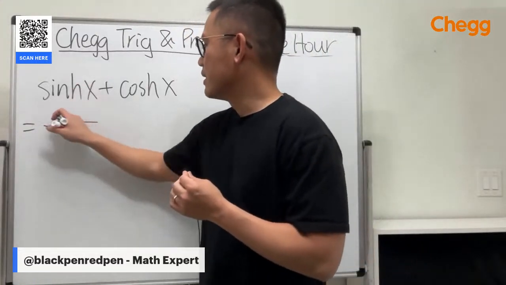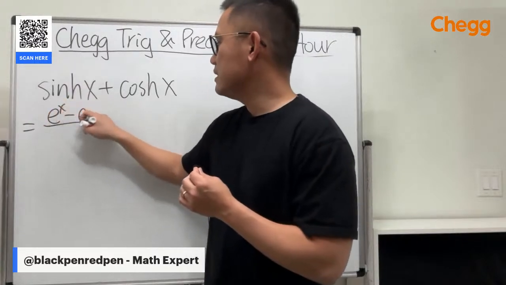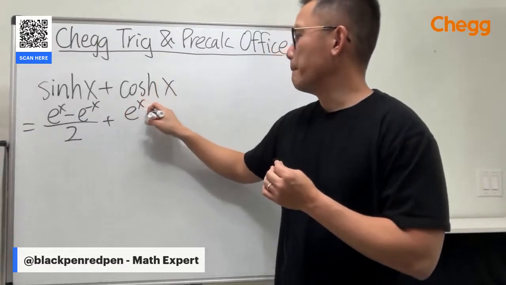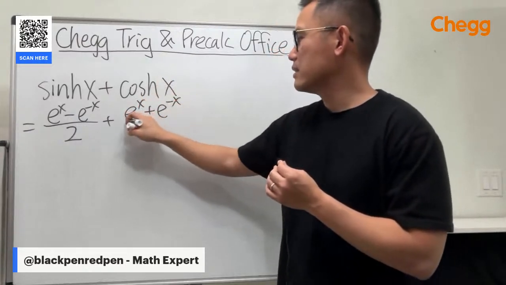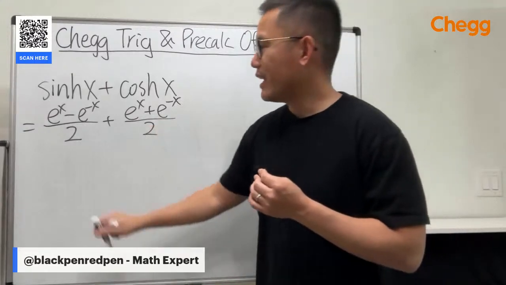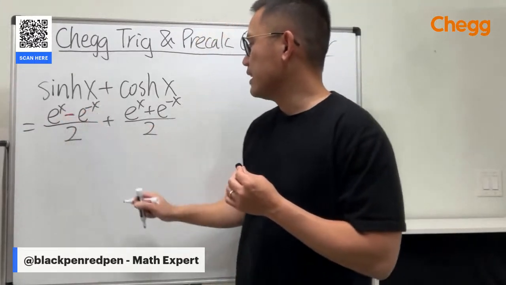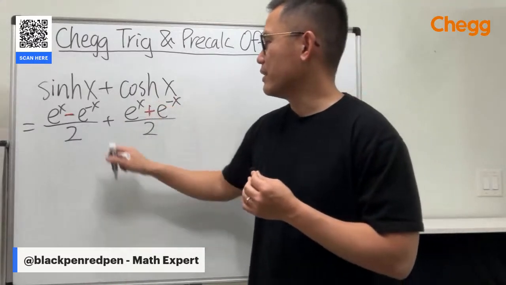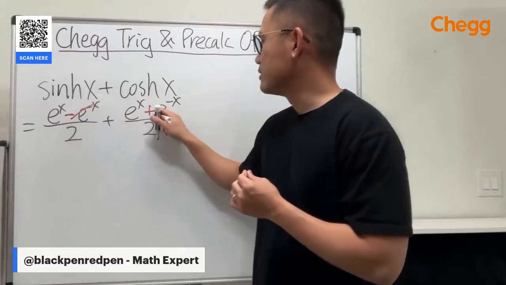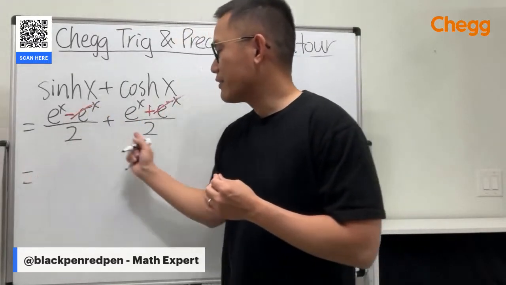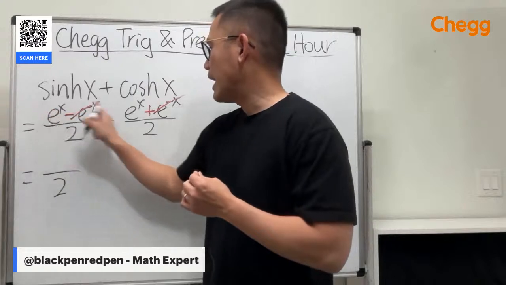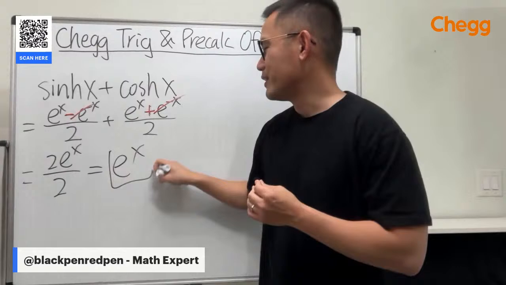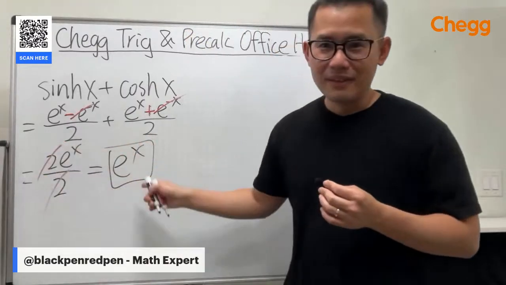Because this right here is e to the x minus e to the negative x over 2, and this is e to the x plus e to the negative x over 2. Now, you have a minus e to the negative x here and a plus e to the negative x right here. When you combine them, of course, they cancel. And then they have the same denominator too already. Add this and that is 2e to the x. So the answer is just e to the x. Very nice, after you cancel the 2. Fun fact, yes.